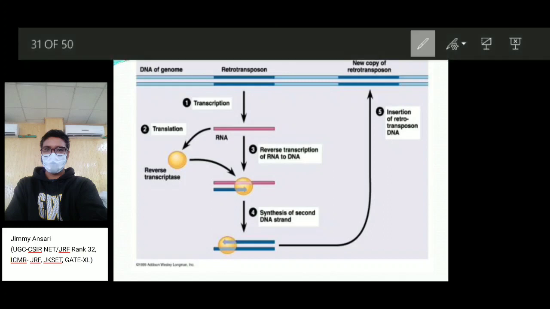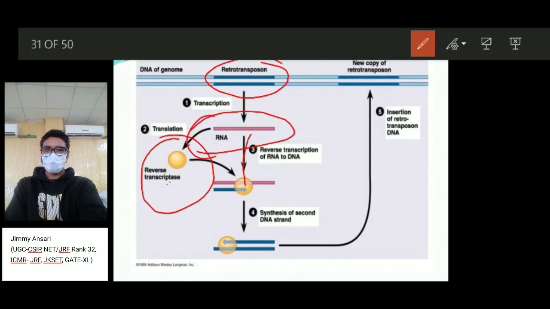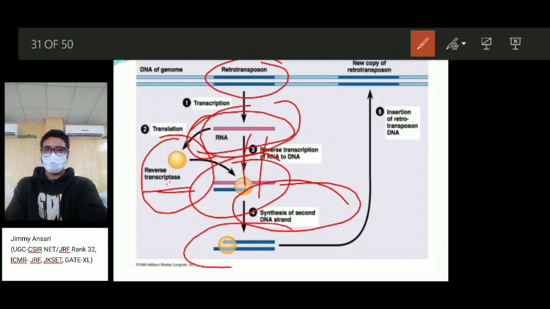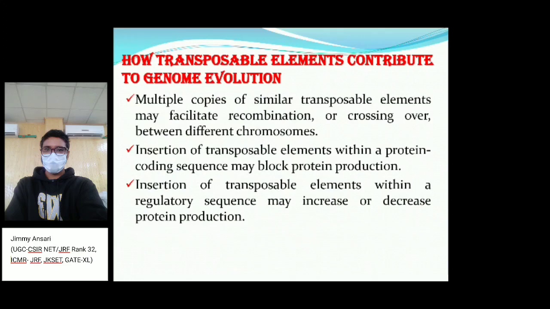So this is the process of transposition, like retrotransposition. This is the normal gene, so it can be transcribed into RNA, mRNA. This is called transcription, and if it happens to be translated, it makes a protein or enzyme called reverse transcriptase through the process of translation. Using this enzyme, reverse transcriptase, the same RNA is converted into DNA again and a second strand copy is synthesized, and this DNA is inserted into another position. We can say insertion of retrotransposon, or retrotransposition DNA.